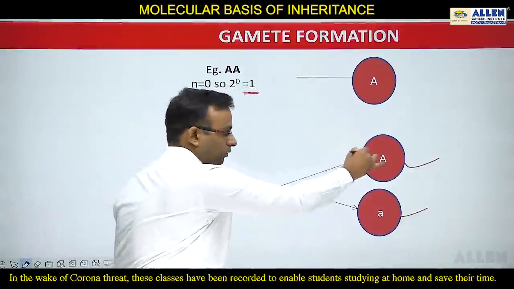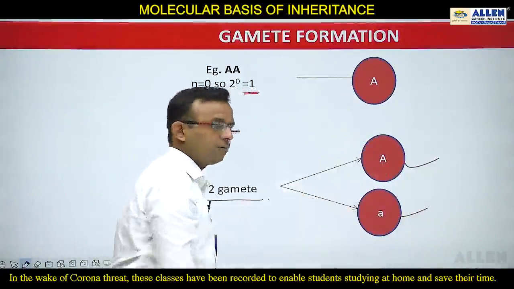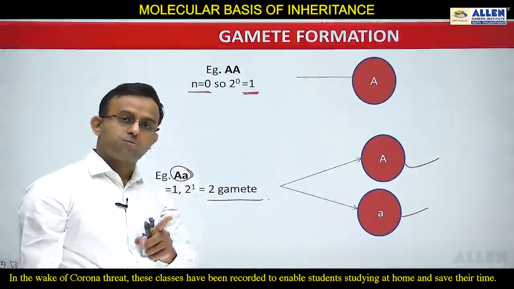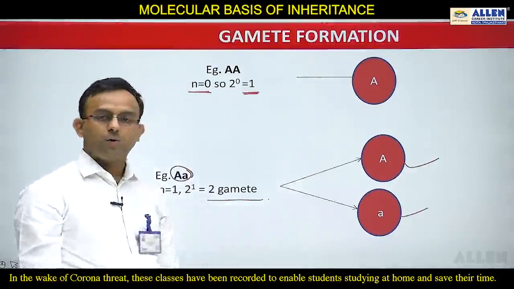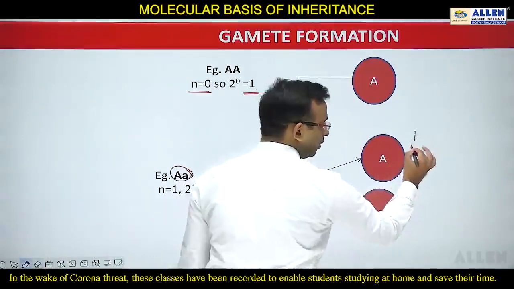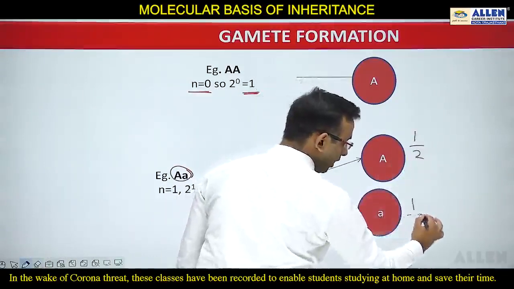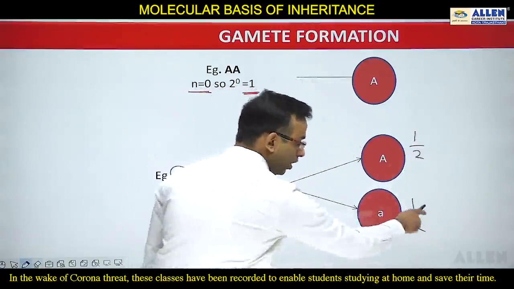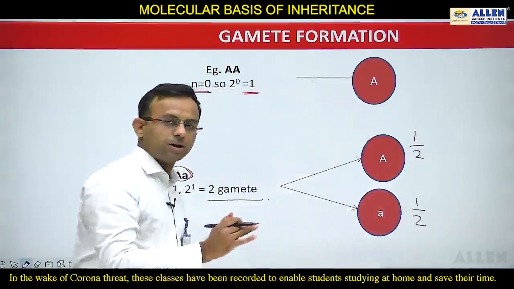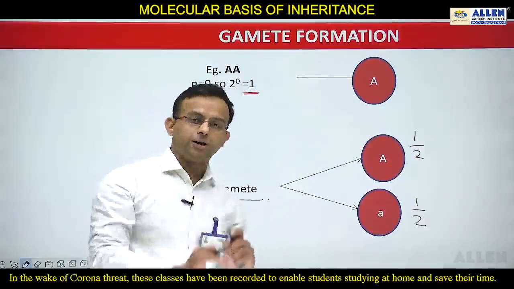On this part we will write capital A, and on this part we will write small a, and you can see gametes are always haploid, always pure. One consists of capital A and one consists of small a. If we write the probability, then the probability of this gamete is 1 by 2, and this again is 1 by 2. This is also the law of segregation. 1 by 2 means 50%, and here also 1 by 2 means 50%.